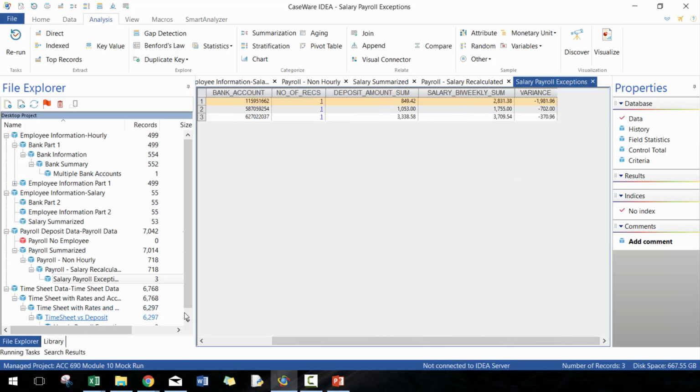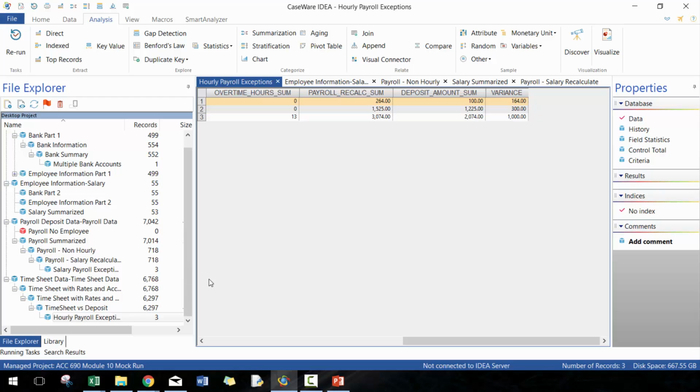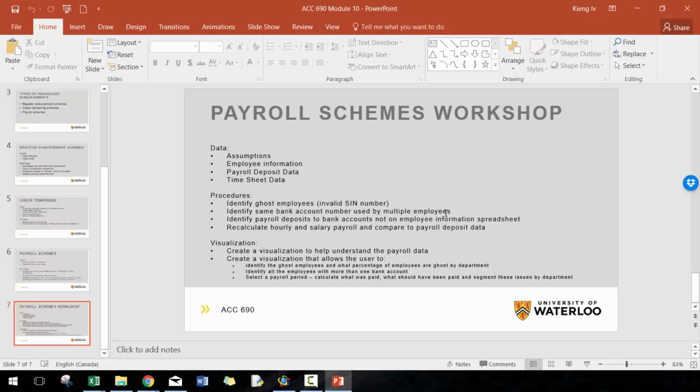Pretty interesting. Take a look at these 2 exceptions, identify them, and for those in my class, I want you to create a visualization noting these exceptions.